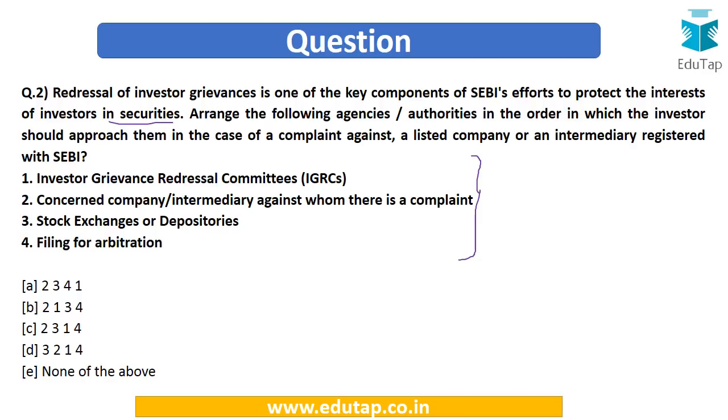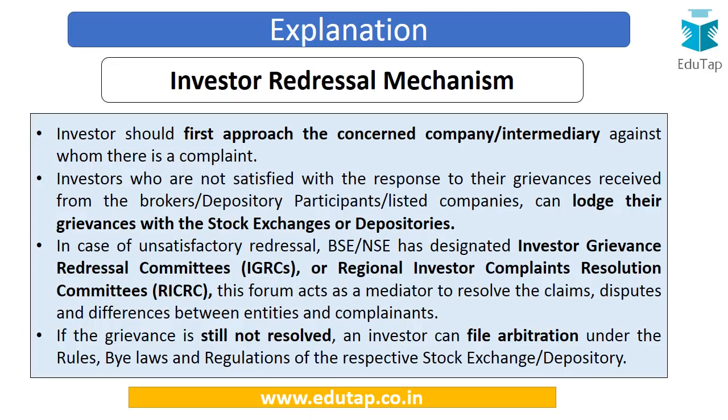So to answer this, we must be aware about the grievance redressal mechanism which is available to the investors as per the framework provided by SEBI. So if you talk about the grievance redressal mechanism, now investors should first approach the concerned company or the intermediary against which there has to be a complaint. Now this is very logical, and this has to be done because they should first let the company know that they have a grievance, they have a complaint against the company, so that if then and there only the complaint can be addressed, then it's very good.